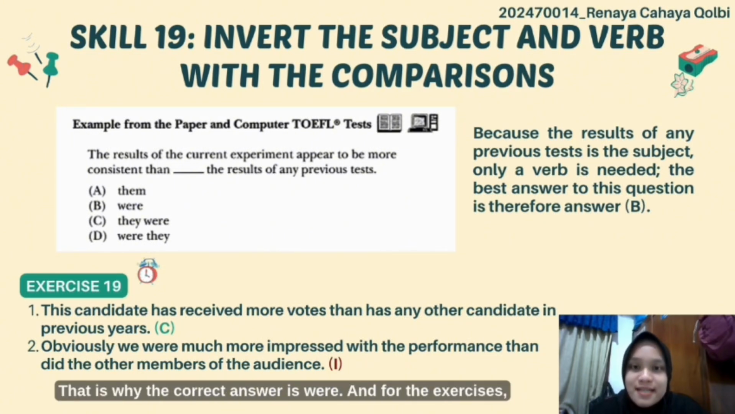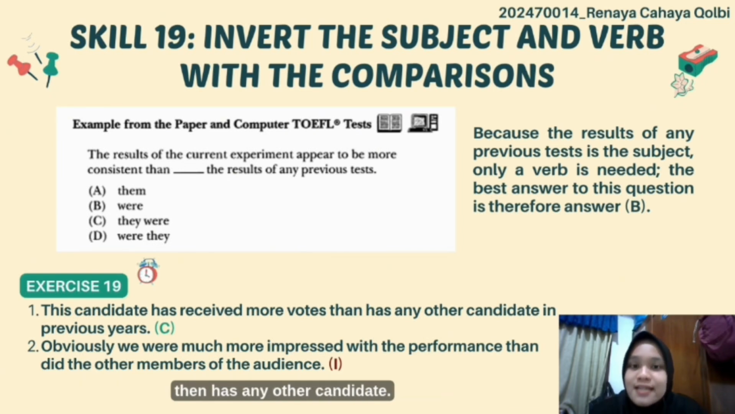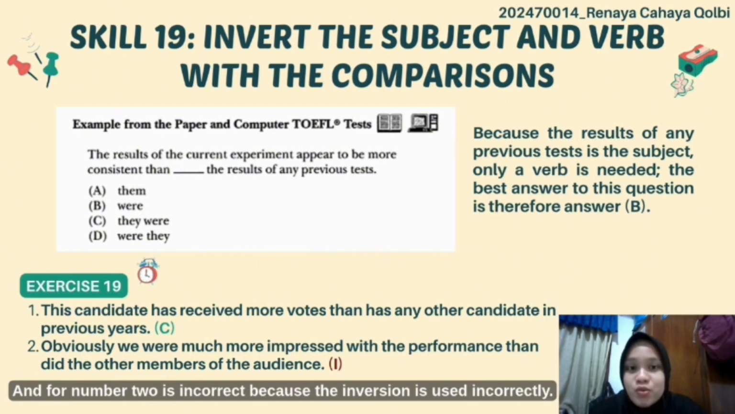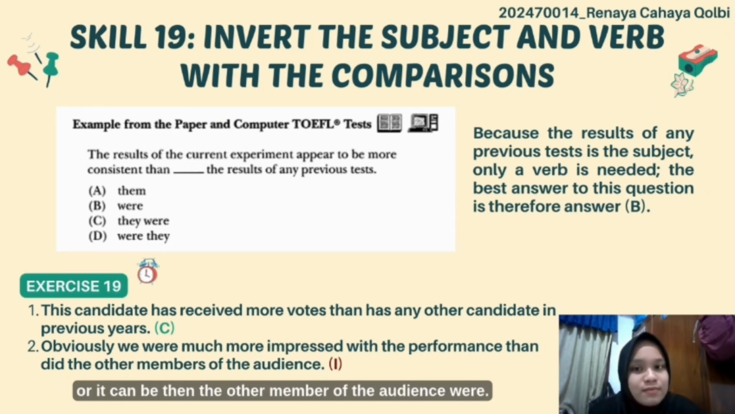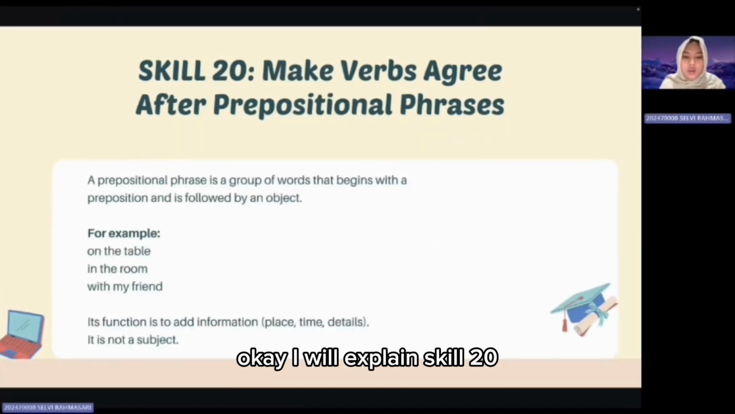And for the exercises, number 1 is correct because it uses the inverted structure properly, than has any other candidate. And number 2 is incorrect because the inversion is used incorrectly. The correct form is than were the other members of the audience, or it can be than the other members of the audience were.